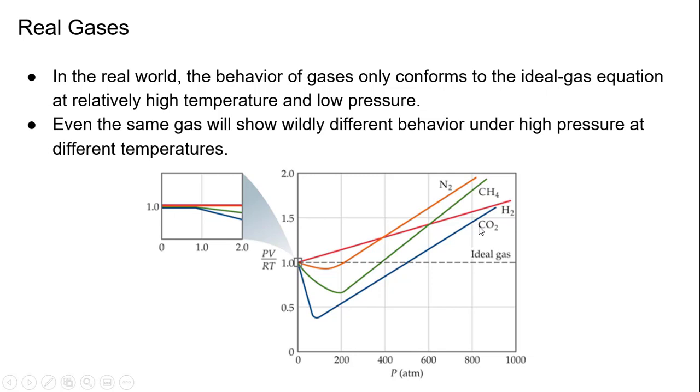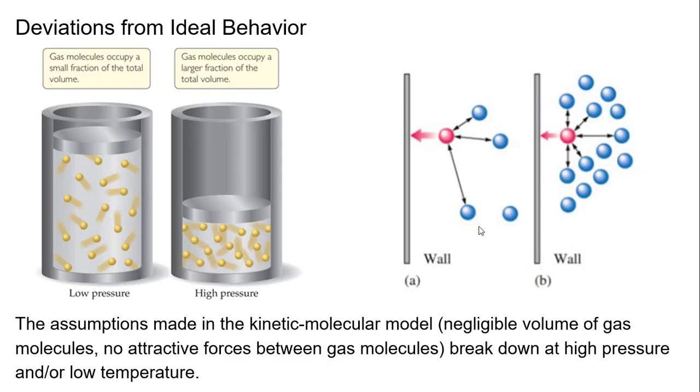So what does this mean? This means that real gases do not behave ideally at high pressure, which conflicts with the postulates that we've covered in the kinetic molecular theory. Postulate 1 states that the volume of space occupied by molecules is negligible compared with the total gas volume. That works under low pressure. There's a lot of volume here, which means there's a lot of space in between each molecule, so the chance of them colliding with each other is lower than at high pressure. So at low pressure, perfectly fine, that works.